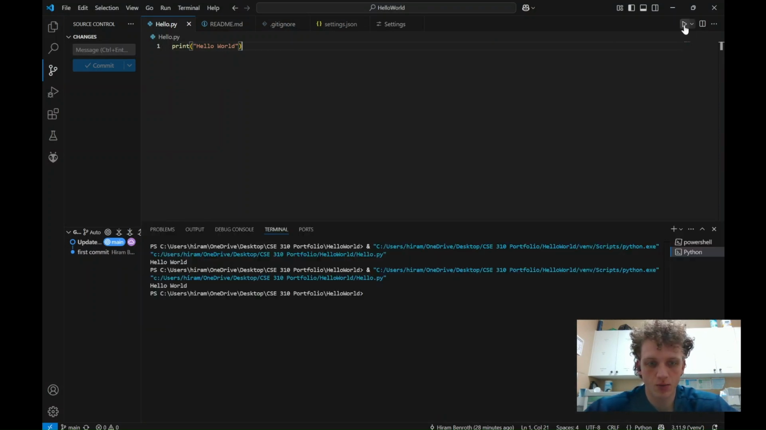So first, if I hit run, it does print Hello World, which is a success in my book, as well as there are different things that I can do to update and respond, stuff like that.